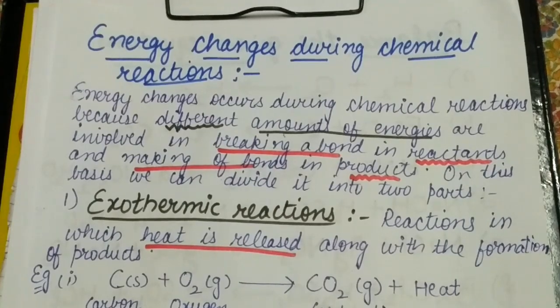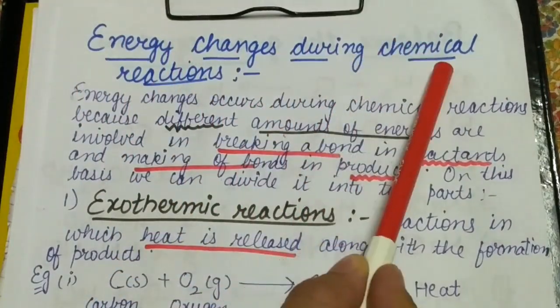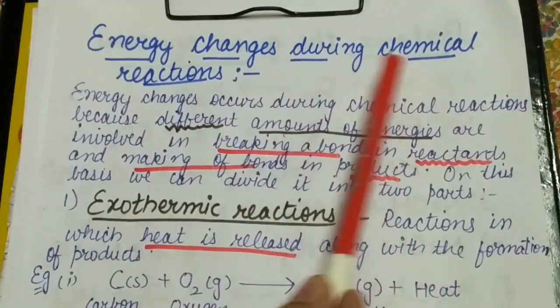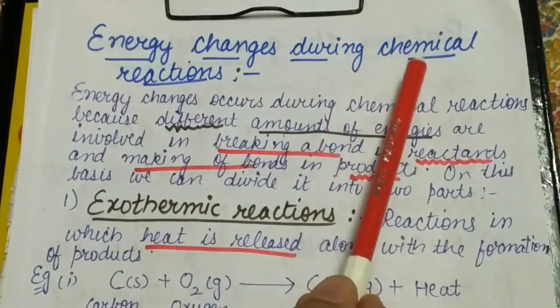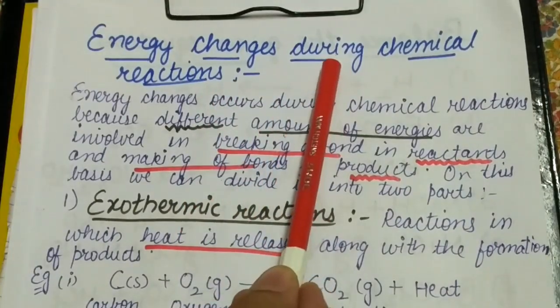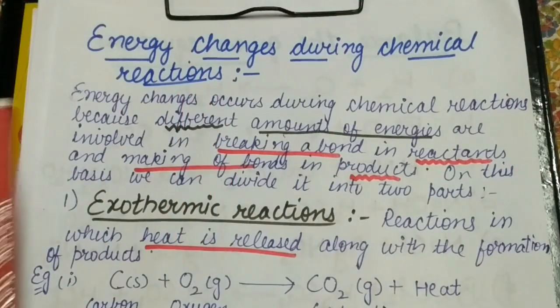Good morning, students. Now we are starting with our new topic, and the name of the topic is energy changes during chemical reactions. Energy changes during chemical reactions means that when a chemical reaction takes place, some changes are taking place. We will discuss it.